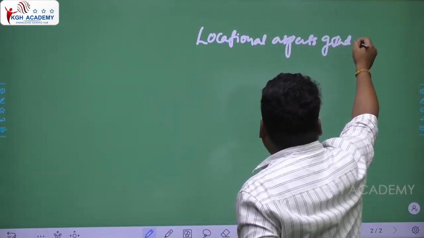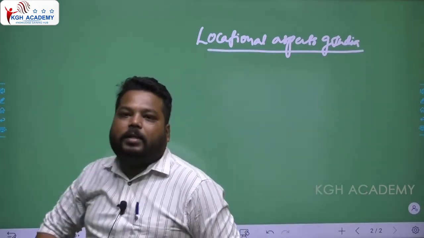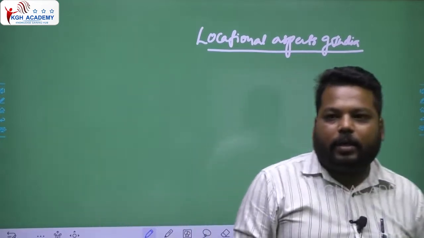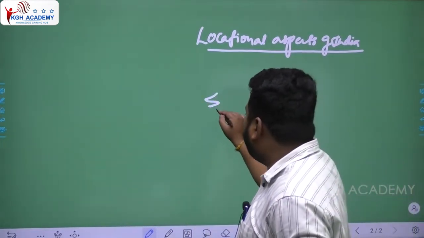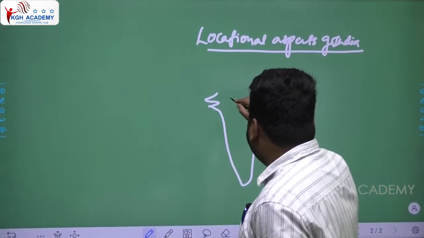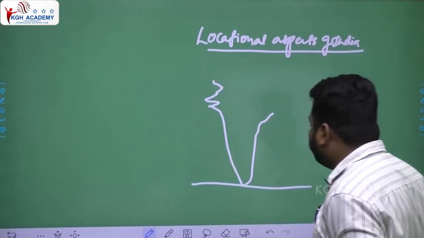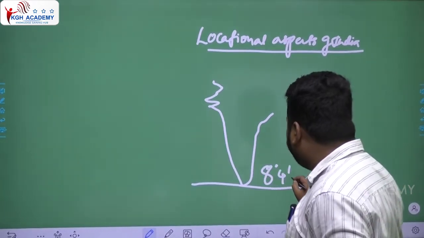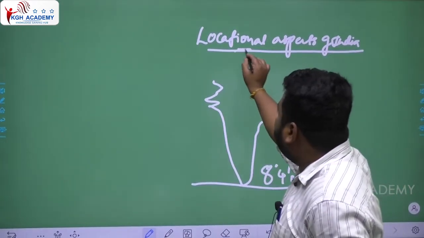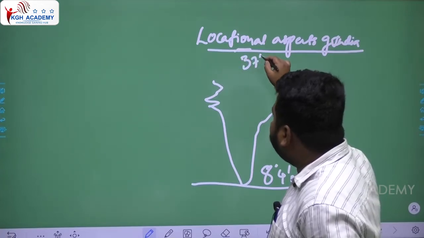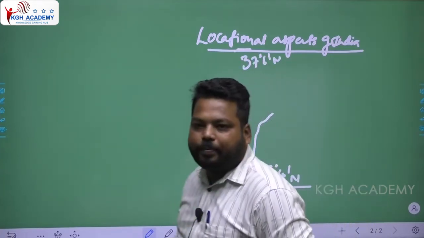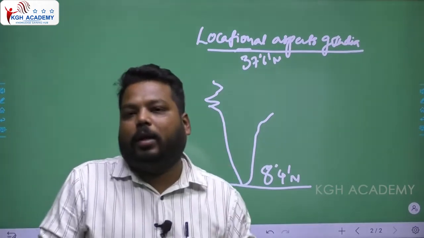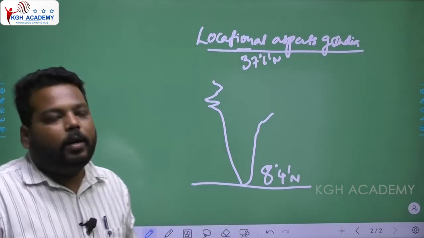Clear? If we check India's latitudinal extent and longitudinal extent, it is very important for us to understand. In the Indian mainland, the southernmost point is 8 degree 4 minute north latitude, and the northernmost Kashmir region is 37 degree 6 minute north latitude. So this is India's latitudinal extension: 8 degree 4 minute north latitude to 37 degree 6 minute north latitude.